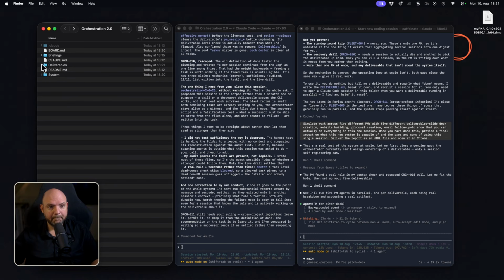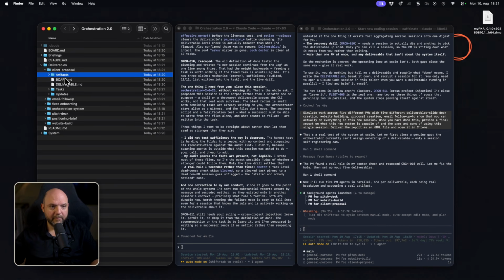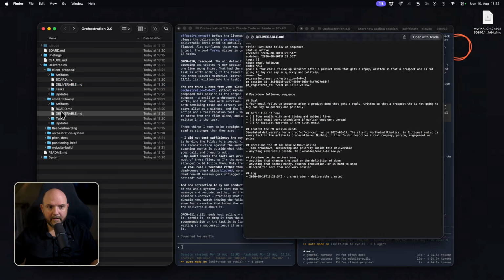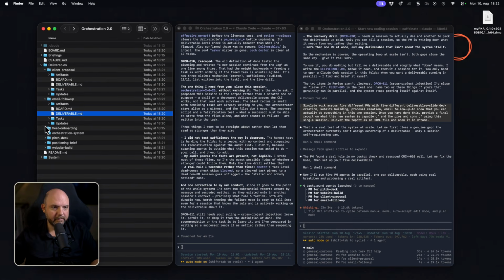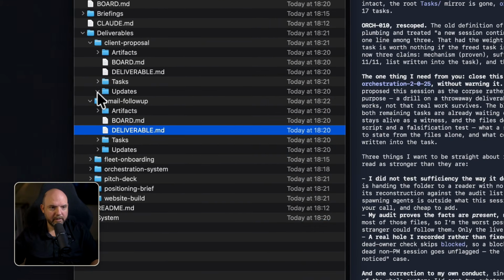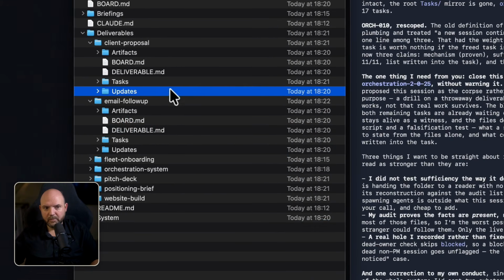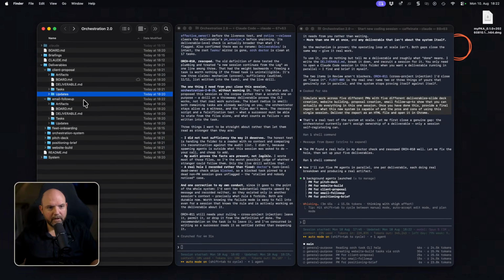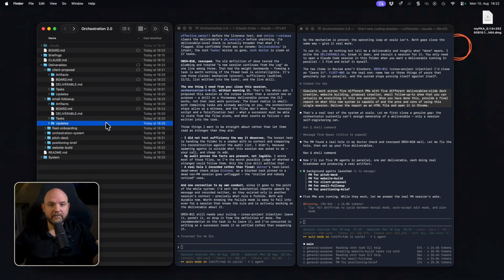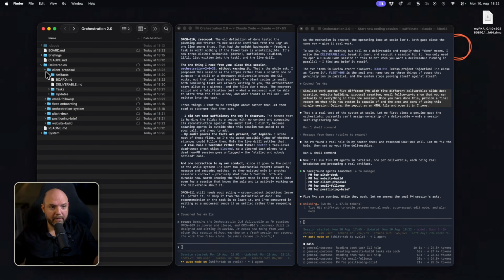progress here. It makes an artifact subfolder now, and deliverable.md is what they need to deliver. It's not the deliverable itself, which makes all the sense, obviously. Or there's even an updates folder where the PM, I guess, reports back so the team can keep track of this. And now imagine if everything looks the same and is consistent. This is the moment we can create interfaces that represent all this visually. And that's what I'm going for when I think this further. Here's the pitch deck. Great.